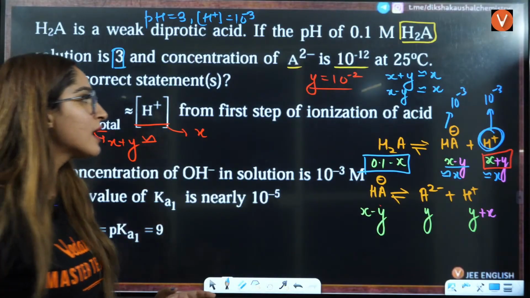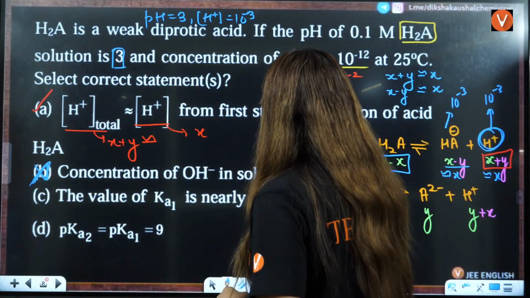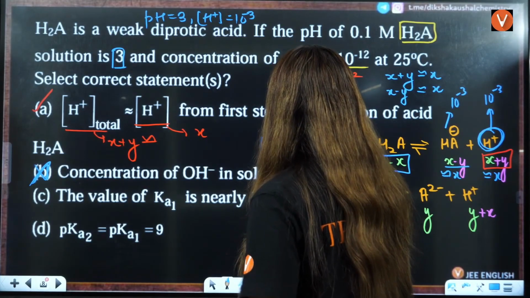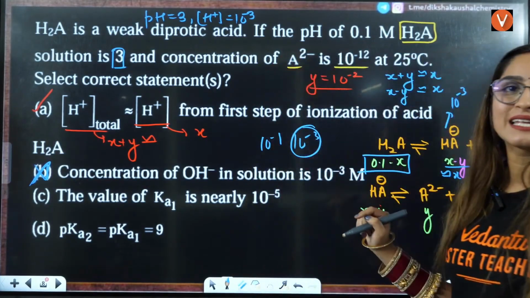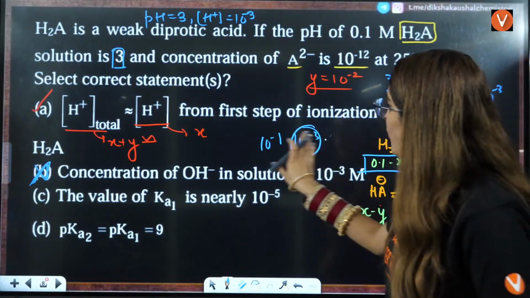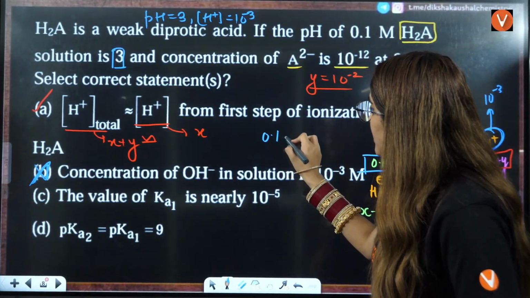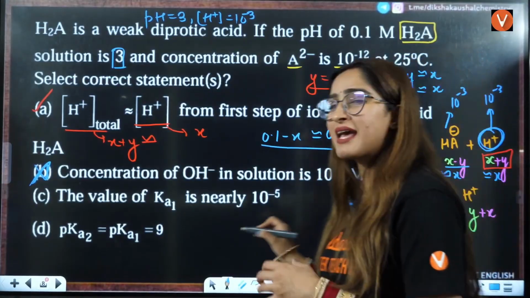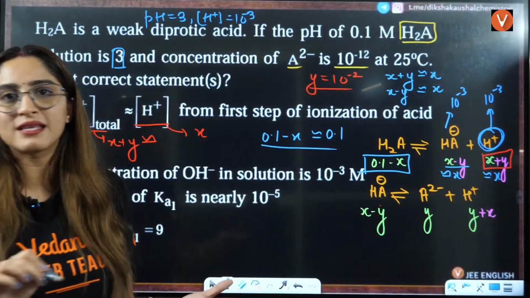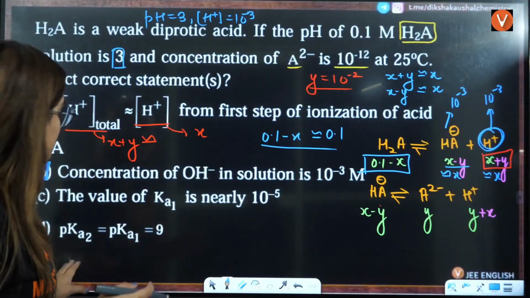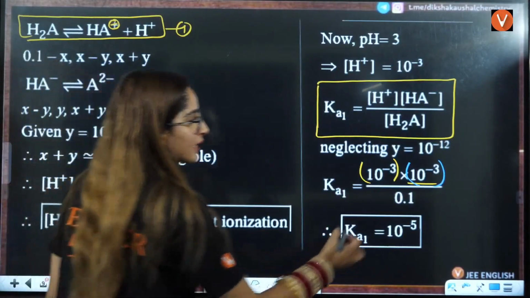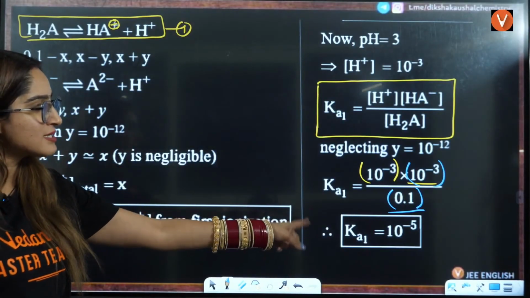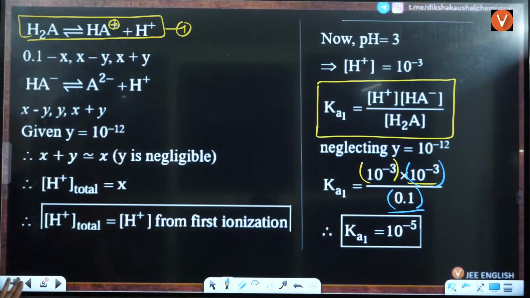See, 0.1 is 10 raised to power minus 1, and 0.001 is 10 raised to power minus 3, so you can neglect this. 0.1 minus X is approximately equal to 0.1 only, because X is not very large. That is why we directly put the value 0.1, and the answer you will get is Ka1 is 10 raised to power minus 5.